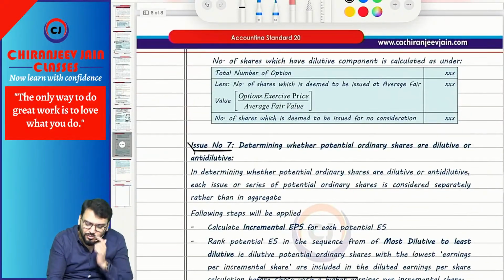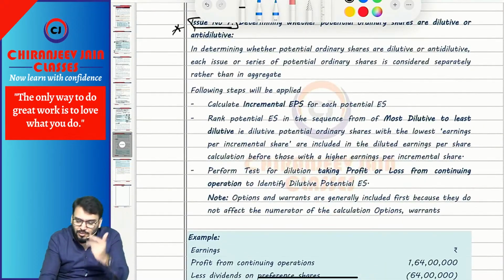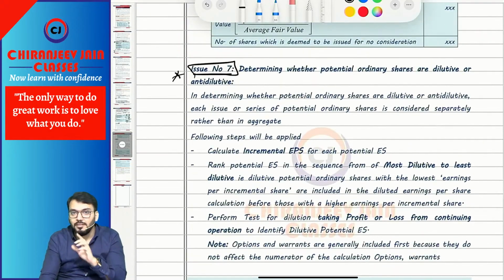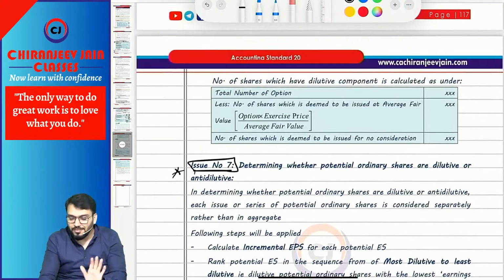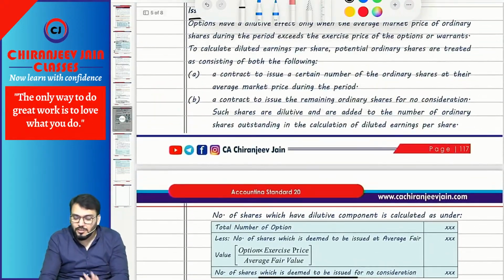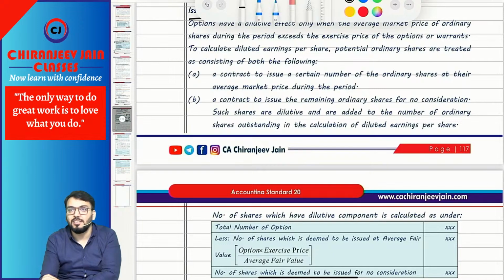There is one issue number 7 that I have done in the class, but that is not so much important. If you want to revise, revise by rote. Means if you remember, I have done one question with 2 or more potential equity shares. I said in the class that I am doing, but no question of that nature is given in the ICAI study material.